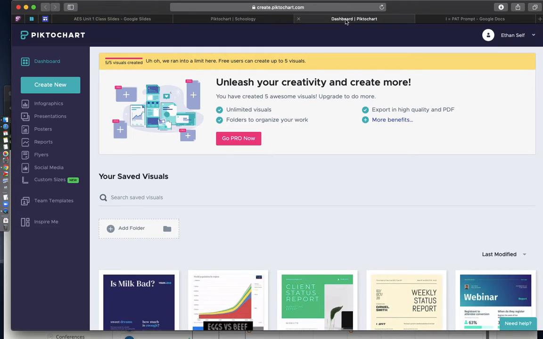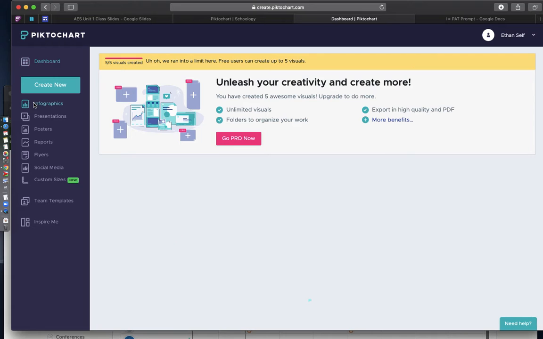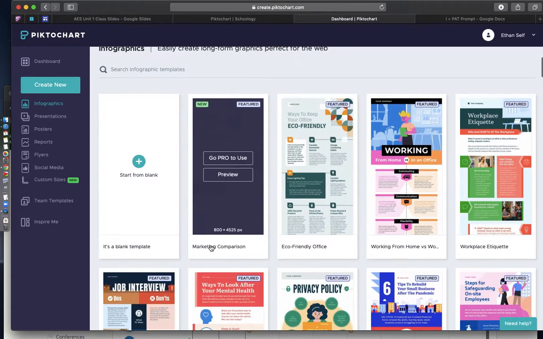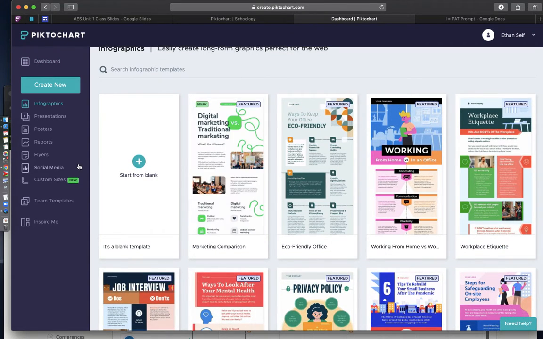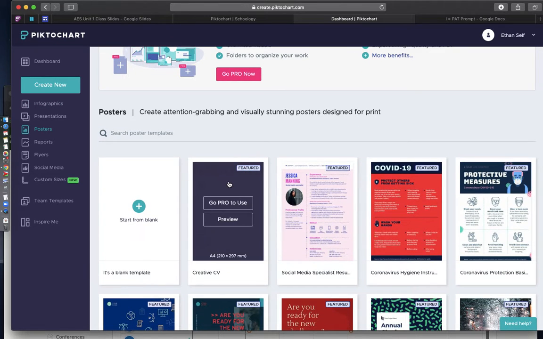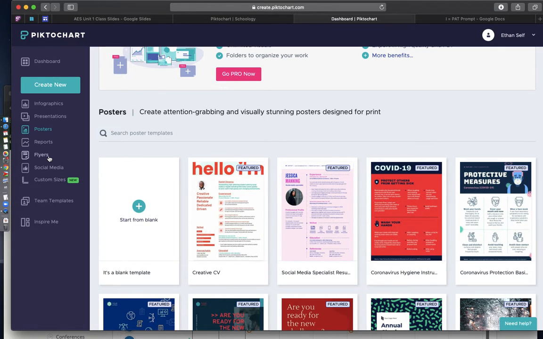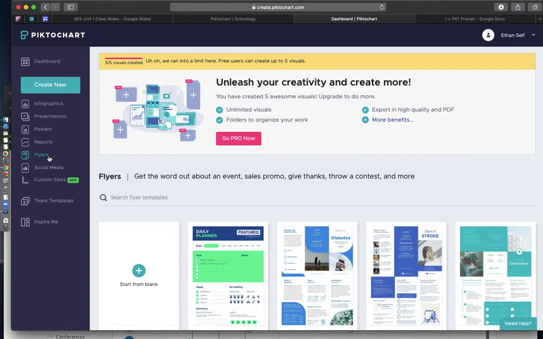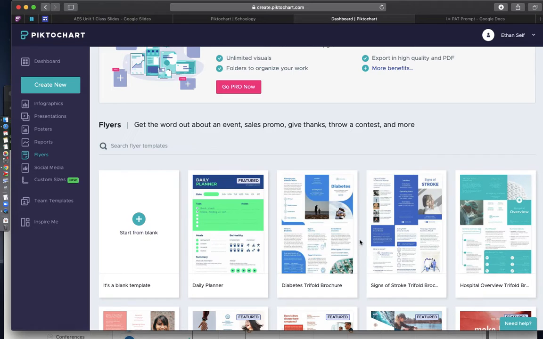So when you look at the picture chart, you're going to want to first pick a type of poster to make. You could choose an infographic, which is going to be very much designed to be digital. You could look at a poster, which is more of something you could print out. It's a little bit more condensed. Or you might even look at something like a flyer, which has the most discrete organization.